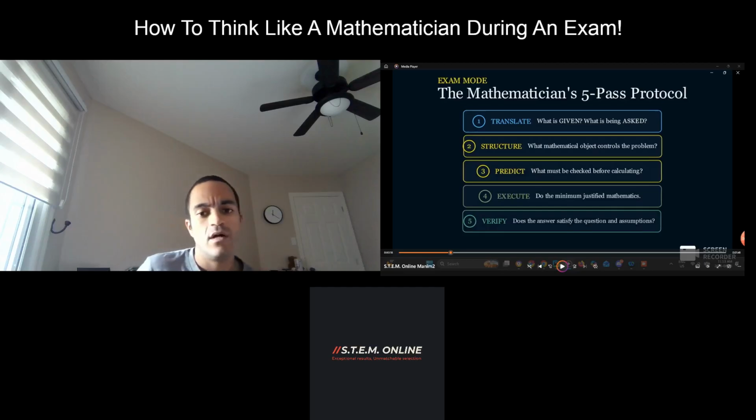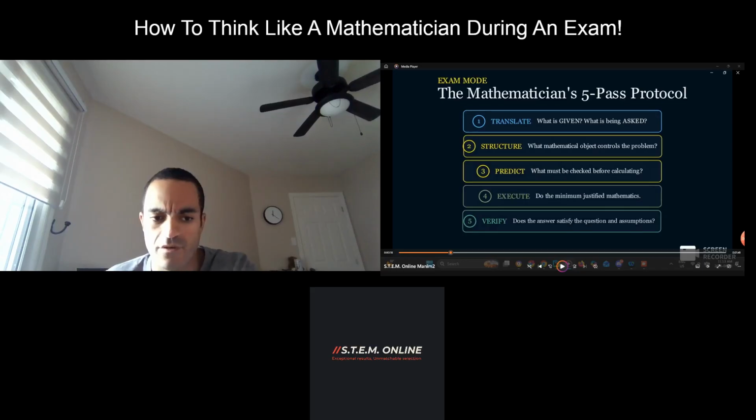Maybe it's about areas, which is all geometric. Or maybe it's about parameters. Whatever it is, you need to understand what the structure is mathematically. That is very important.